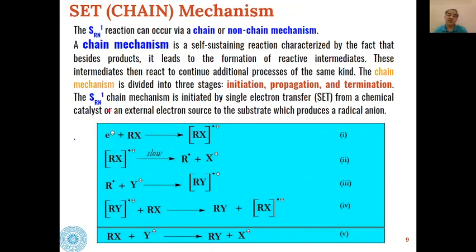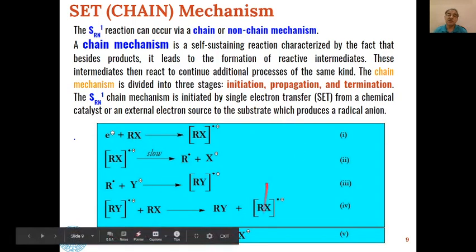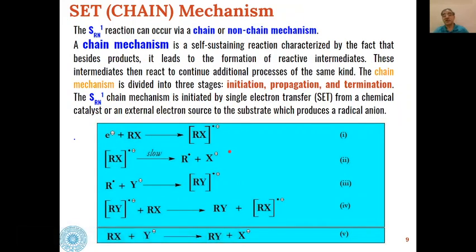And as you have seen, the SRN1 chain mechanism is initiated by single electron transfer from a nucleophile, that is a chemical catalyst, or an external electron source, to the substrate which produces a radical. So this is how a chain mechanism in the case of SRN1 or SET mechanism is taking place.